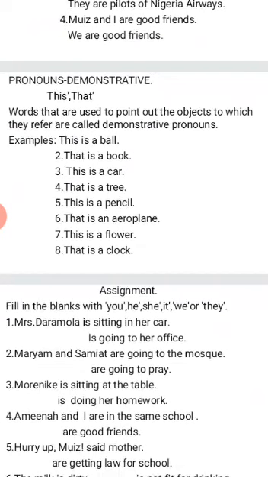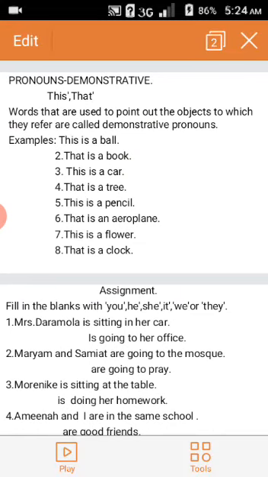Example: if something is one and very close to you, that you can touch, you will say this is a ball. You will touch it or hold it and say this is a ball, or any other name for it.